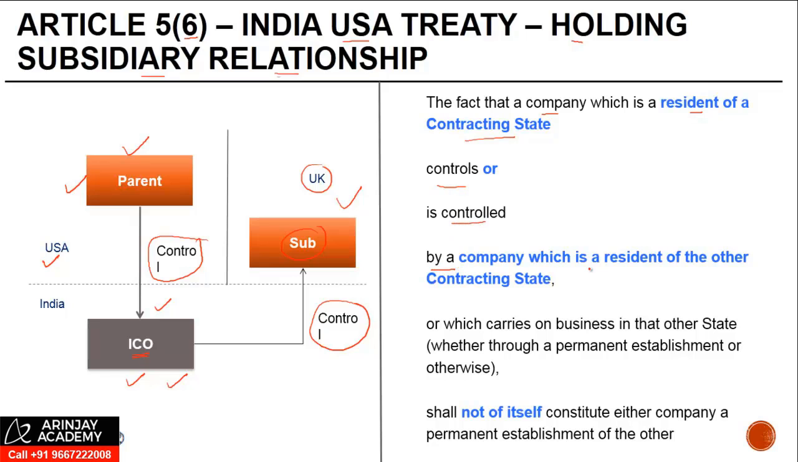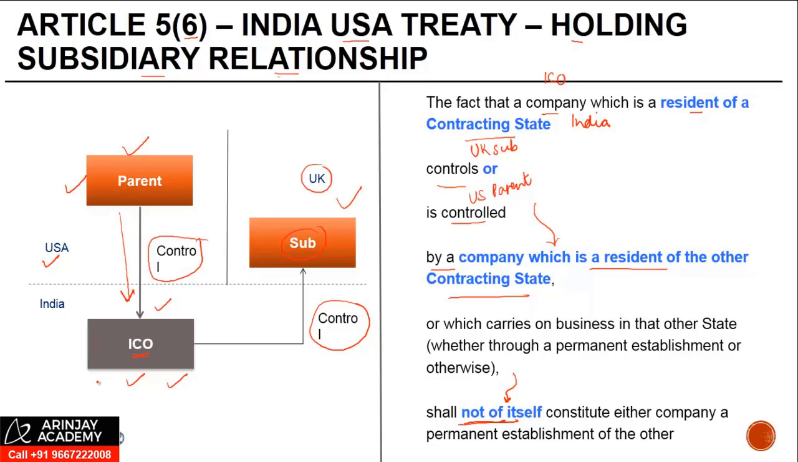So the fact that ICO, which is a resident of India, controls what? The UK sub, or is controlled by the US sub, US parent, right? A company which is a resident of the other contracting state or which carries on business in that other state, whether through PE or otherwise, shall not of itself, just because of this fact. There is no denial of the fact that even in these cases, they may amount to a PE, right?